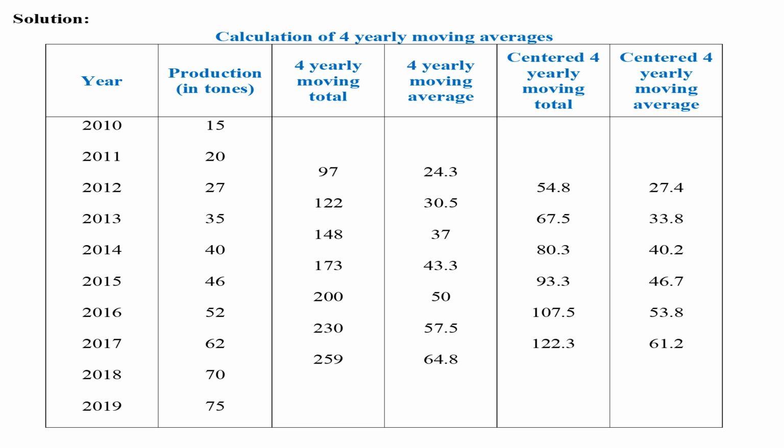It can be calculated by totaling 2 values in the fourth column, like 24.3 plus 30.5 equals 54.8. It fits in the year 2012. Like that, all values should be calculated. In the last column, average of fifth column should be calculated, that is, the values should be divided by 2.